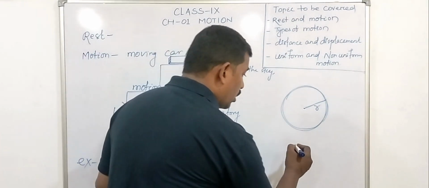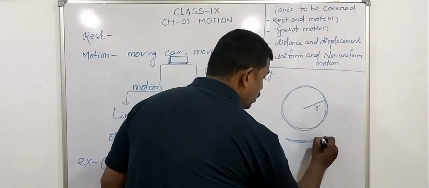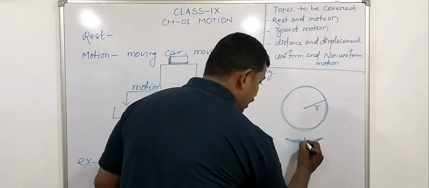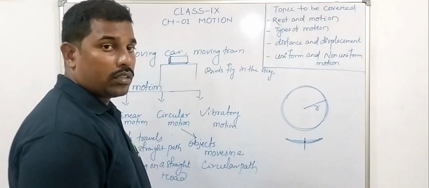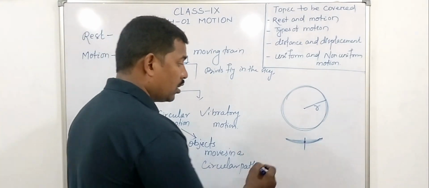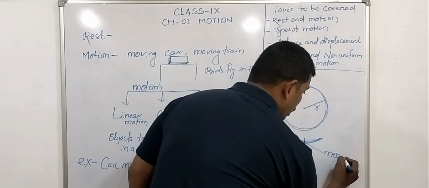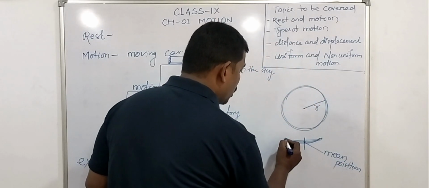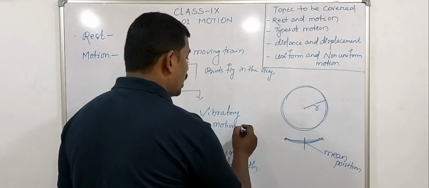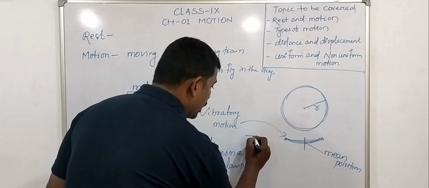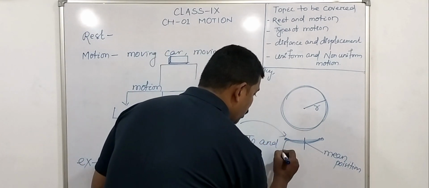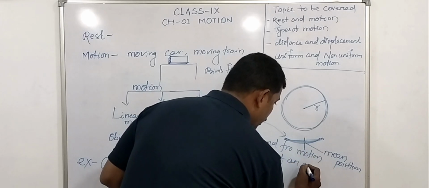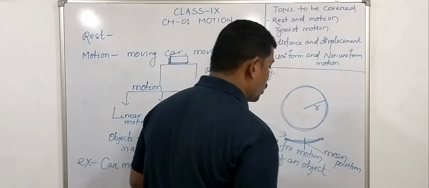Then third one is vibratory motion. What is vibratory motion? The object moves to and fro. The to and fro motion of an object is called vibratory motion, and it always takes place around a fixed point known as the mean position. When the object moves to and fro about its mean position, it is known as vibratory motion.